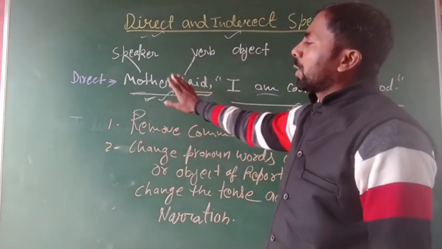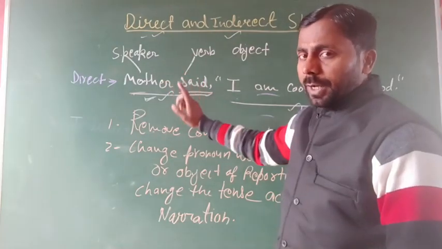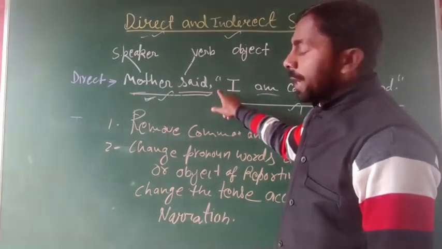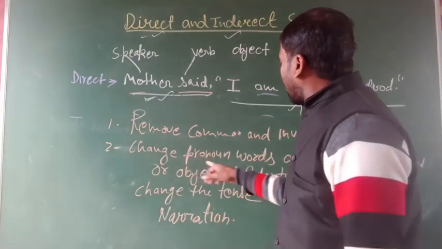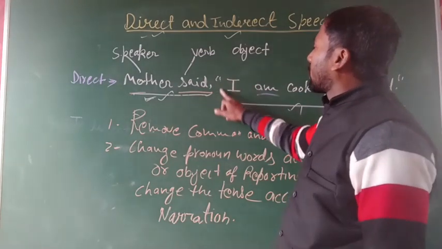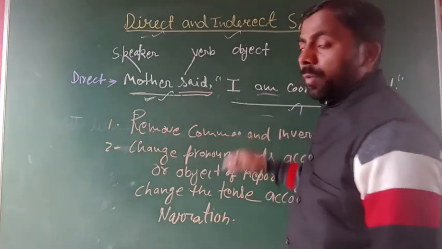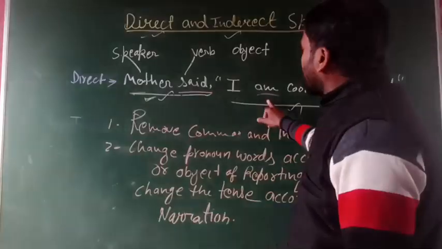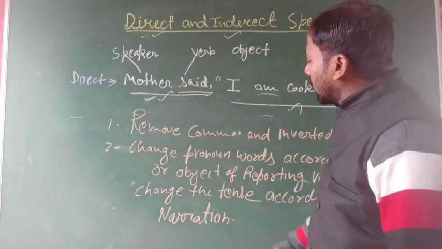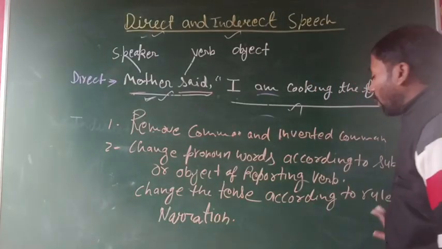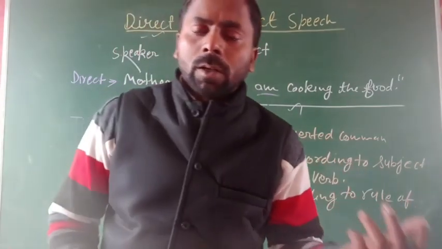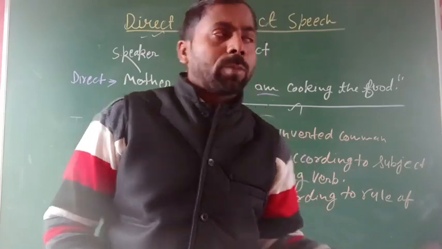Okay, when you change the direct speech into the indirect speech, the first thing is to remove the comma and inverted comma that were mentioned in the direct speech. Okay, second is change the pronoun word according to the subject or object of the reporting verb. If your subject or object is a pronoun in the reported speech, then it will be changed according to the reporting verb's subject or object. Okay, and the third rule is change the tense according to the rule of narration. So here are some of the rules needed to change the tense of the direct speech.